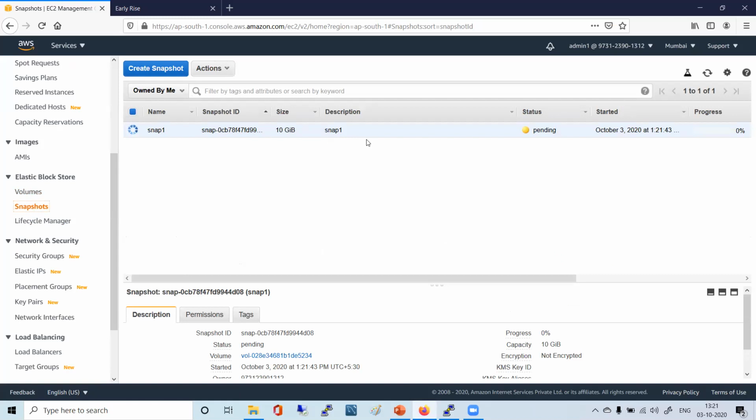Now, you just understand that snapshot is a point in time backup, a point in time copy of a volume. That is all a snapshot is. So just put it in your mind very clearly: snapshot is just a point in time backup of a particular volume. In this example, we are taking one EBS volume and making a snapshot out of it, right?